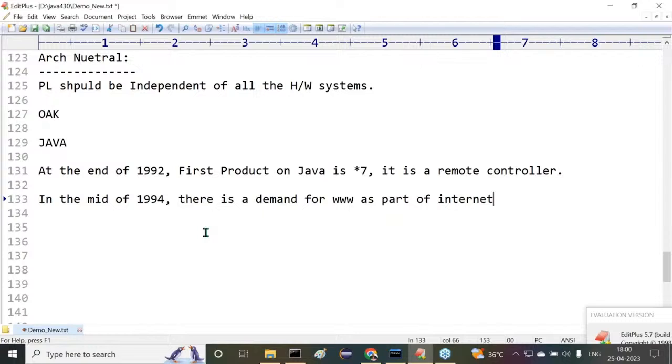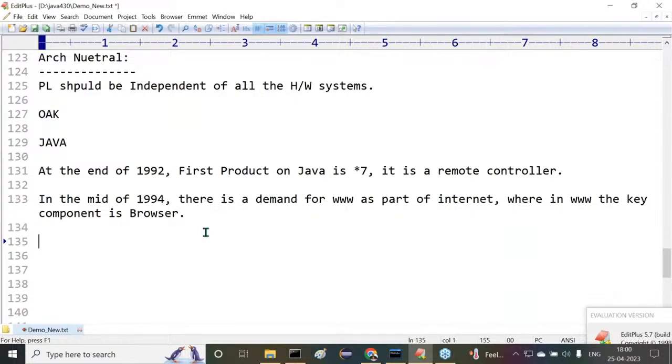Okay, right, sir. So internet era was started by this particular 2000, 2001 in India, but in abroad in the mid of 1994. All right, in the mid of 1994, there is a demand for www as part of internet. Wherein www, the key feature, the key component is a browser. What is the key component for this www? Browser. See, without having browser, how it is possible to open internet? How it is possible to open our websites? No, not possible. So the key component is what? The browser. Right. By the time, very good demand is available for the browsers.